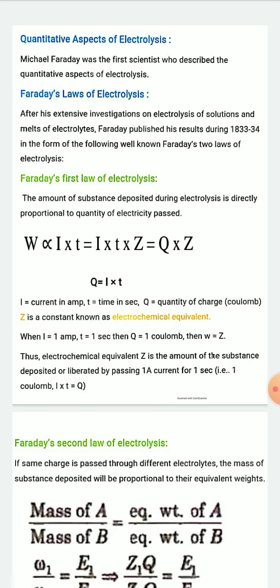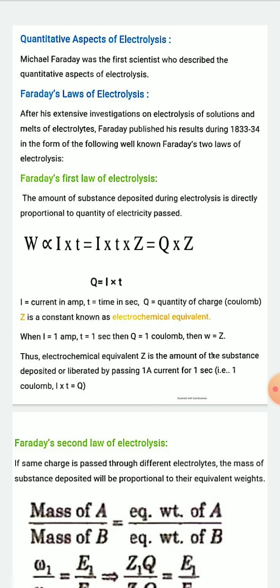You know that cations are deposited at the cathode and anions at the anode, and you can find the amount of substance deposited at the electrode using Faraday's two laws.